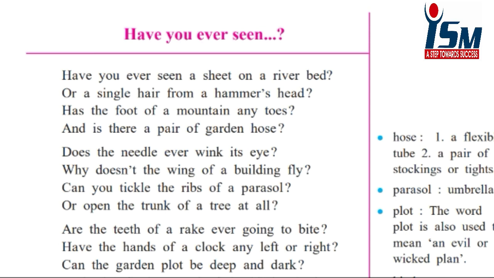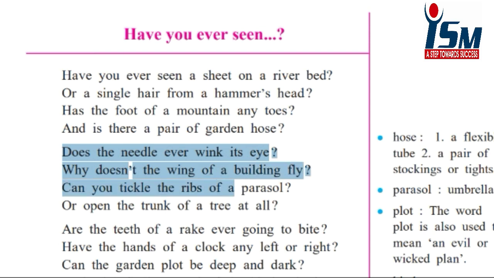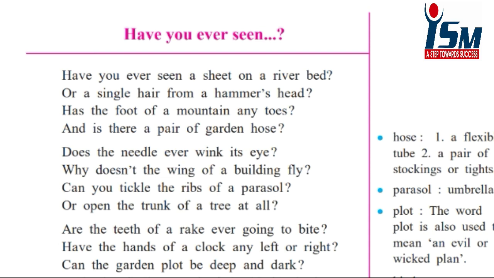Now, the next stanza. Does the needle ever wink its eye? Why doesn't the wing of a building fly? Can you tickle the ribs of a parcel or open the trunk of a tree at all? In the second stanza, the poet refers to the needle's eye and wonders if it winks like a human eye.